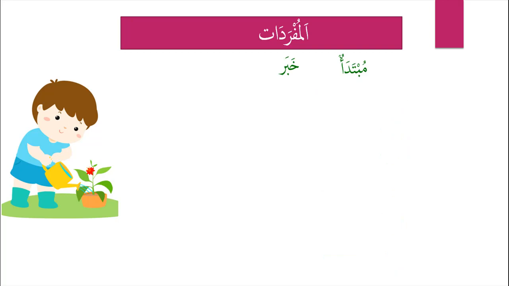Let's look at mubtada and khabar as we have discussed in the passage. If you say az-zar'u akhdar, it means the plant is green. So az-zar'u is mubtada, which is the subject of a predicate. Akhdar is the predicate, which gives information about the noun. Az-zahru jamilun, the flower is beautiful. Az-zahru is mubtada, jamilun is the khabar, which is the predicate.